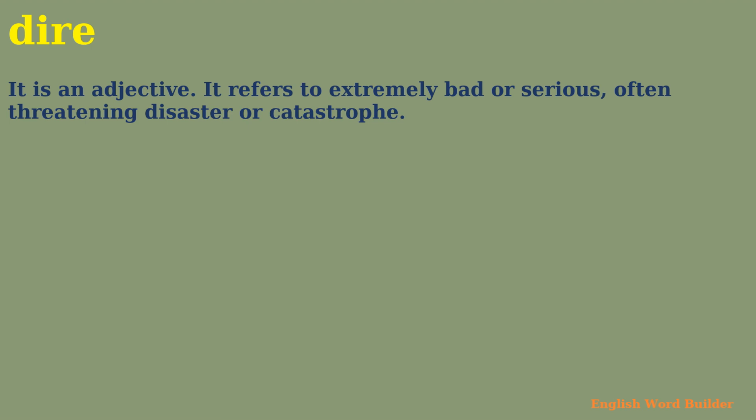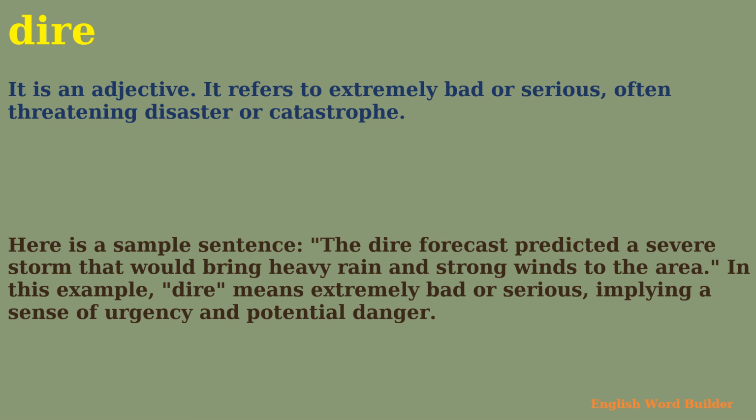Dire. It is an adjective. It refers to extremely bad or serious, often threatening disaster or catastrophe. Here is a sample sentence. The dire forecast predicted a severe storm that would bring heavy rain and strong winds to the area. In this example, dire means extremely bad or serious, implying a sense of urgency and potential danger.